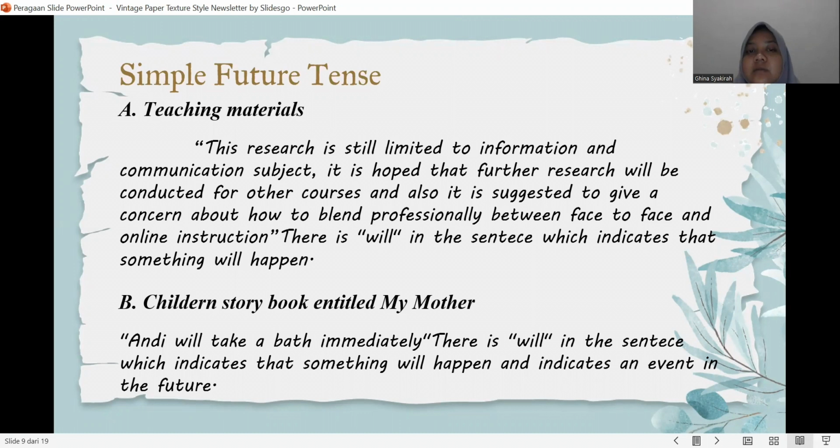There is "will" in the sentence, which indicates that something will happen. In the children's storybook entitled My Mother: "Andy will take a bath immediately." There is "will" in the sentence, which indicates that something will happen and indicates an event in the future.